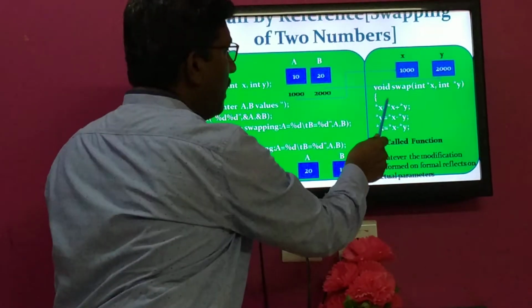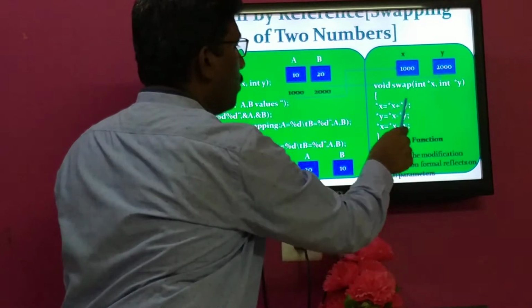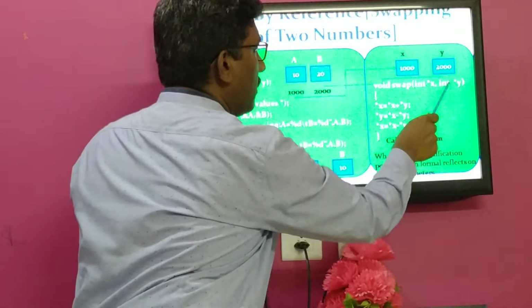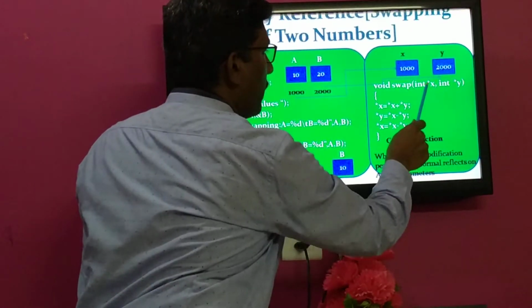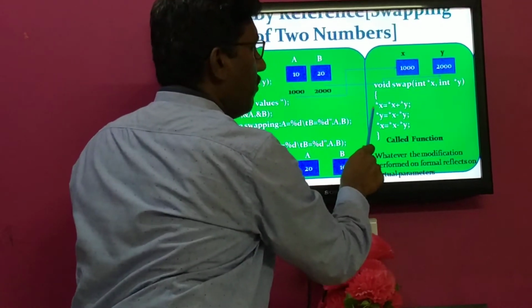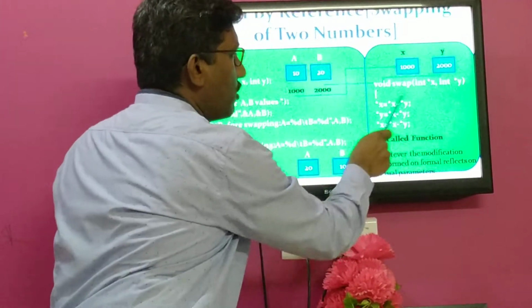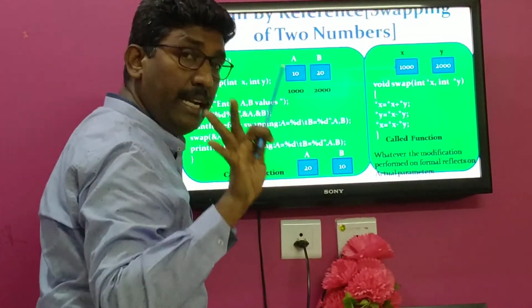Now what I am doing here, this is the actual logic to swap two numbers. These two are pointer operators in the declaration part. In the executable part, the same operator will be treated as the indirection operator. In the declaration part, we call it a pointer. In the executable part, we call it the indirection operator.